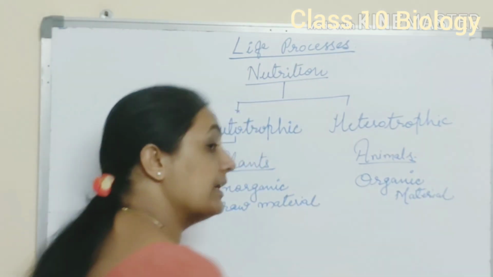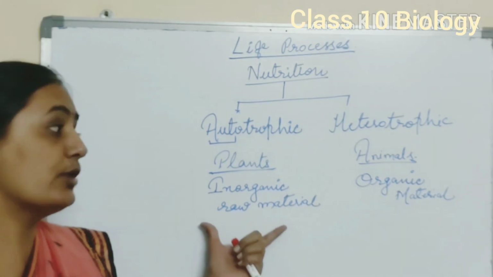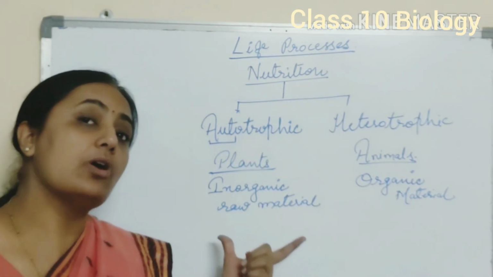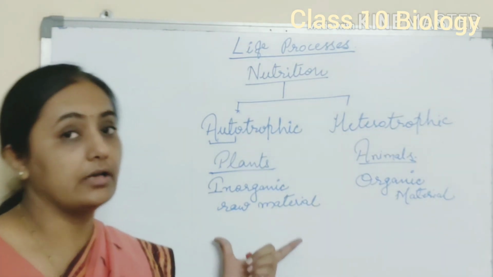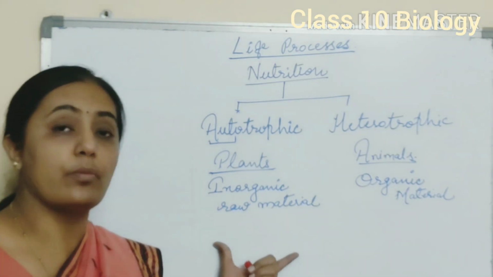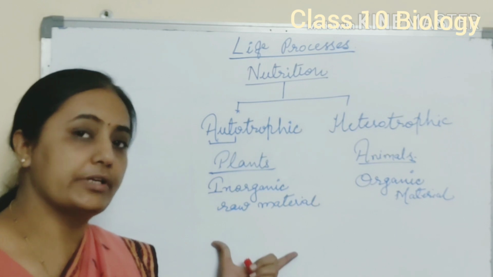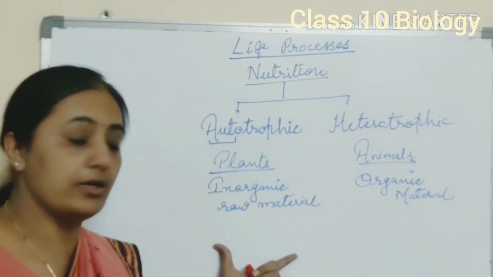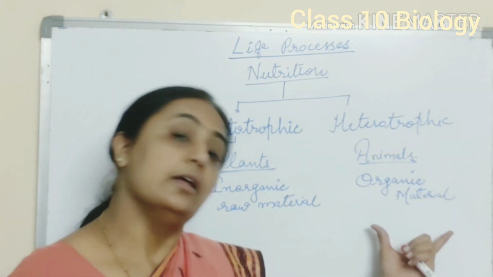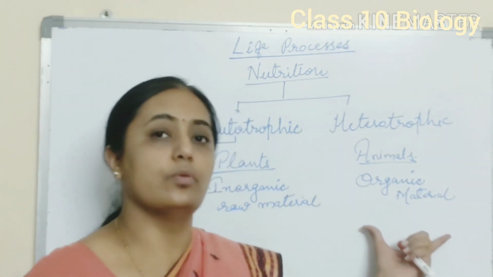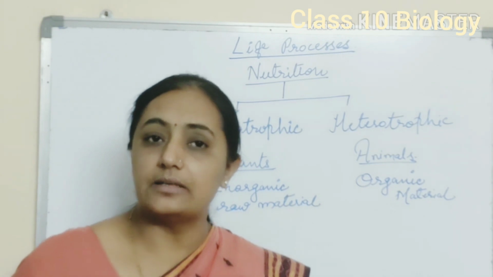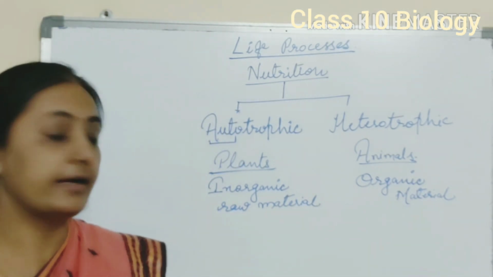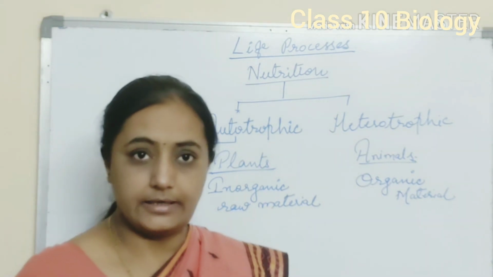As we discussed earlier in the earlier class, we study about inorganic and organic material. Inorganic material means all the material or chemical which we derive from non-living thing like water, carbon dioxide, various gases, minerals. These comes under inorganic. Organic material, the material which we derive from living world, that is from plants and animals. For example, fats, proteins, amino acid, carbohydrates, that comes under organic material.